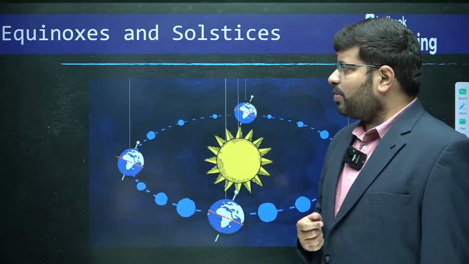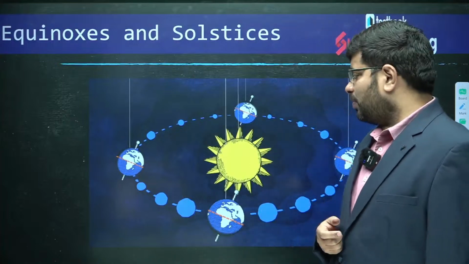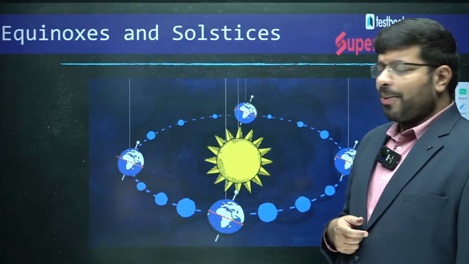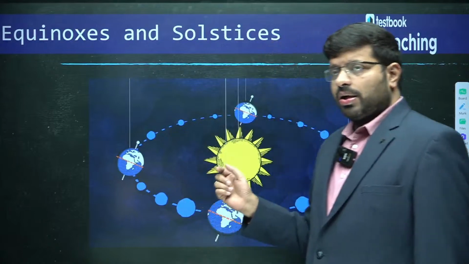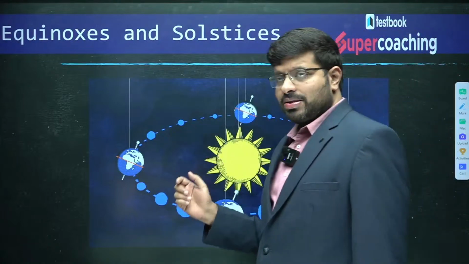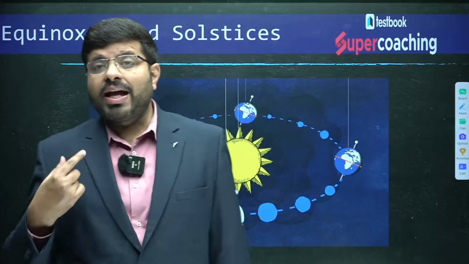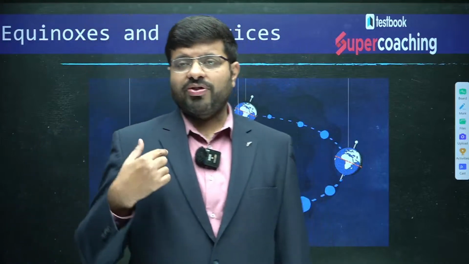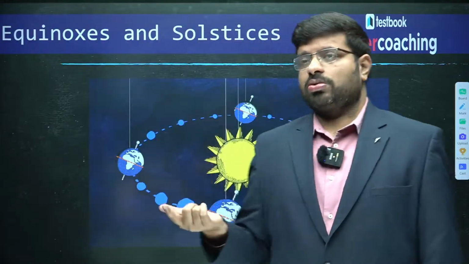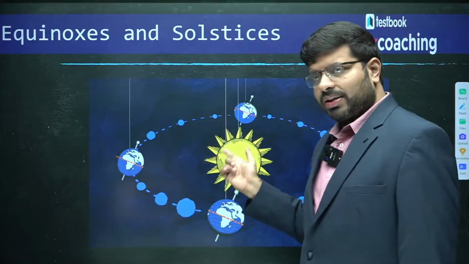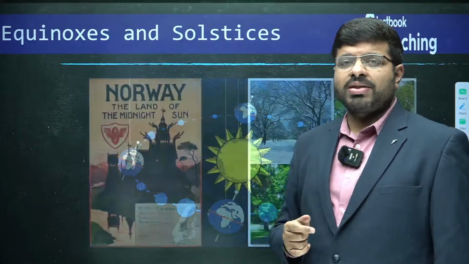So as the earth revolves, you will find that it is sometimes nearer to the sun, sometimes far away from the sun, because of the elliptical nature of the orbit. Not just that, you will also find that the earth's axis is very much tilted.